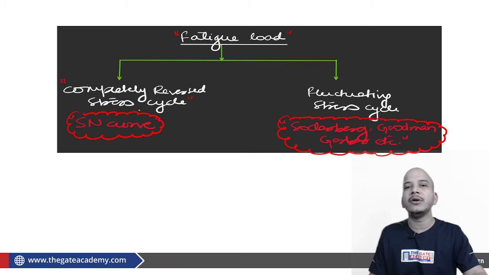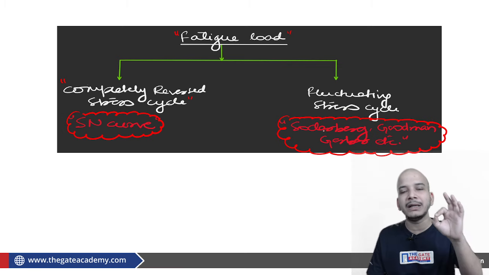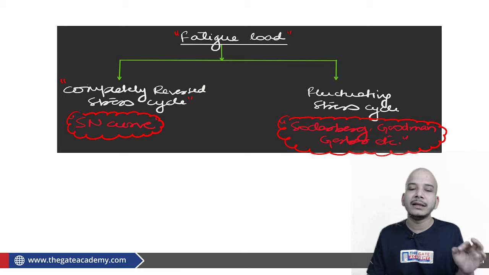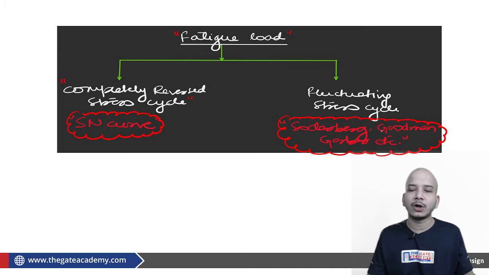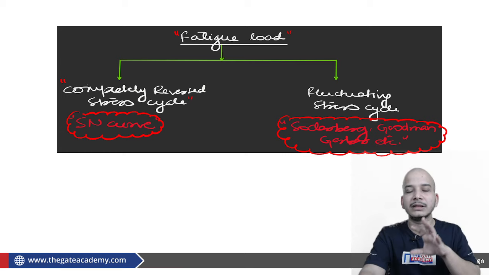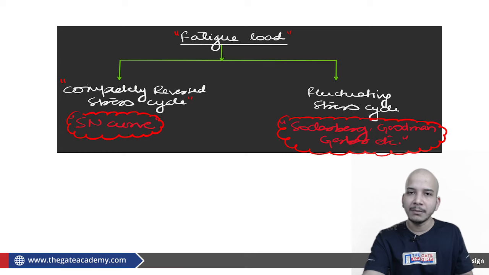I am not saying that endurance limit is only associated with the SN curve. It is not. Endurance limit is associated with both. But if I am specifically giving you a problem of an SN curve, then definitely I am talking about a completely reversed stress cycle. Fine. If I am talking about a fluctuating load where there is sigma amplitude as well as sigma mean, then in that case Soderberg, Goodman, Gerber will be asked. Fine. So you should have this classification in your mind in order to understand things in a more proper way.